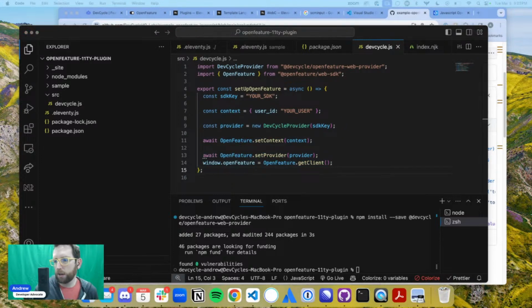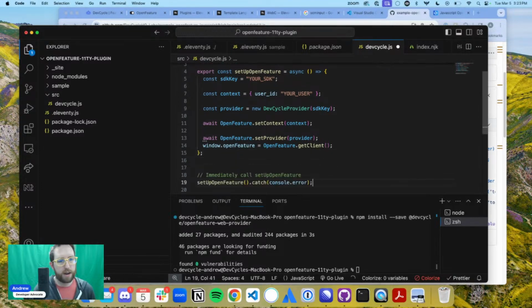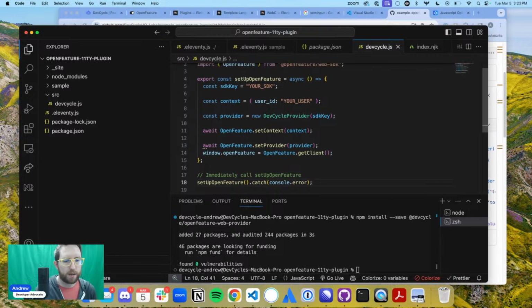And immediately after I have that all working, I'm going to run that setup OpenFeature process.